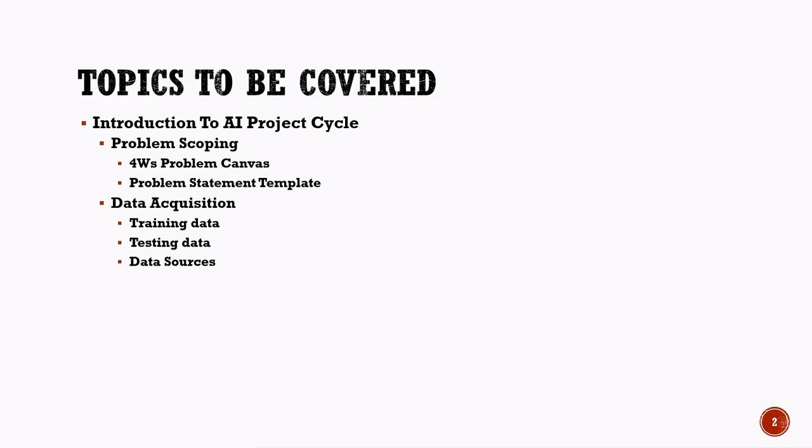After collecting data, we move to data exploration. Here, we analyze and understand the collected data before using it. Then comes modeling, where AI models are created and trained using data. After that, we study evaluation. In this stage, we check how accurate and effective the AI model is. Finally, we learn about deployment, where the AI model is made available for real-world use. By understanding all these stages, you will get a clear idea of how real AI applications are developed from start to finish.